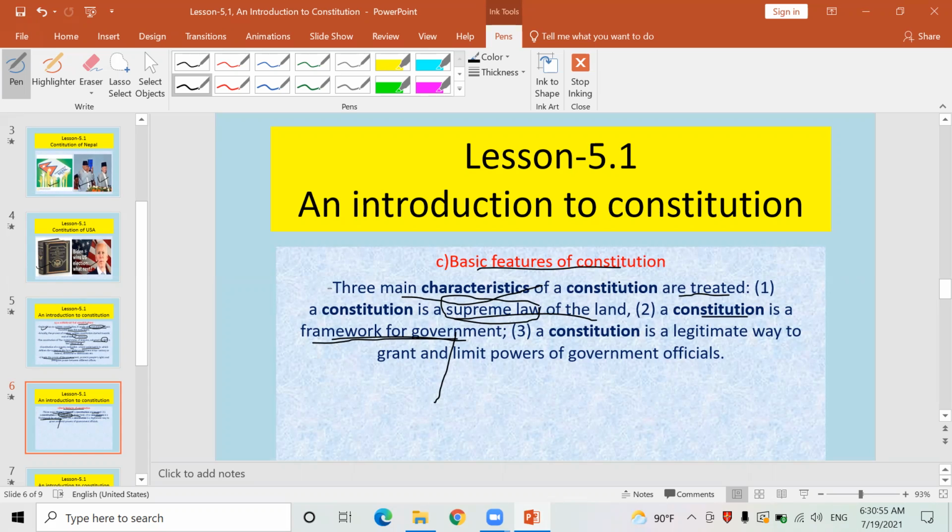This is another, the second basic feature of the constitution. And third, a very important basic feature of the constitution is that the constitution is the legitimate way to grant and limit the power of government officials. There are thousands and millions of government officials and civil servants. How much state power they can exercise from their office during their office hours has already been mentioned in the constitution